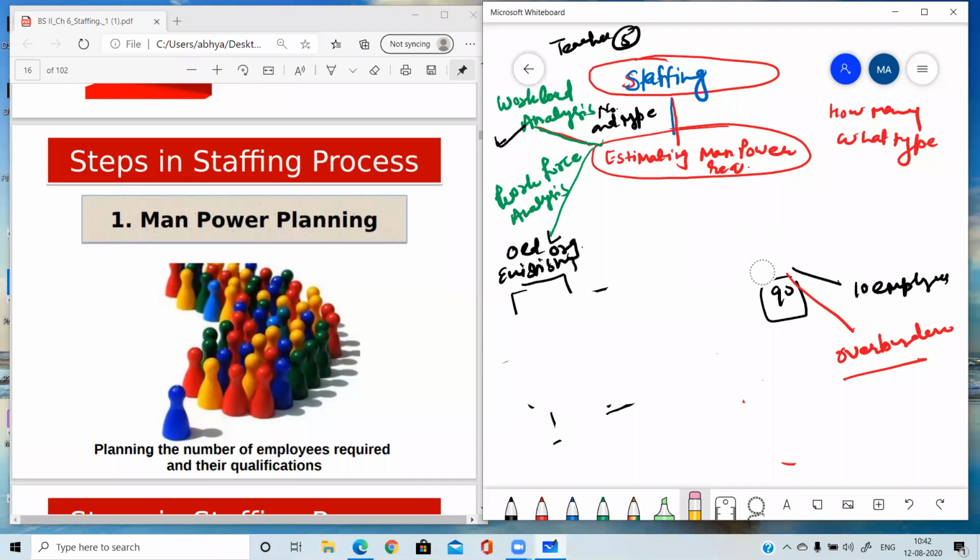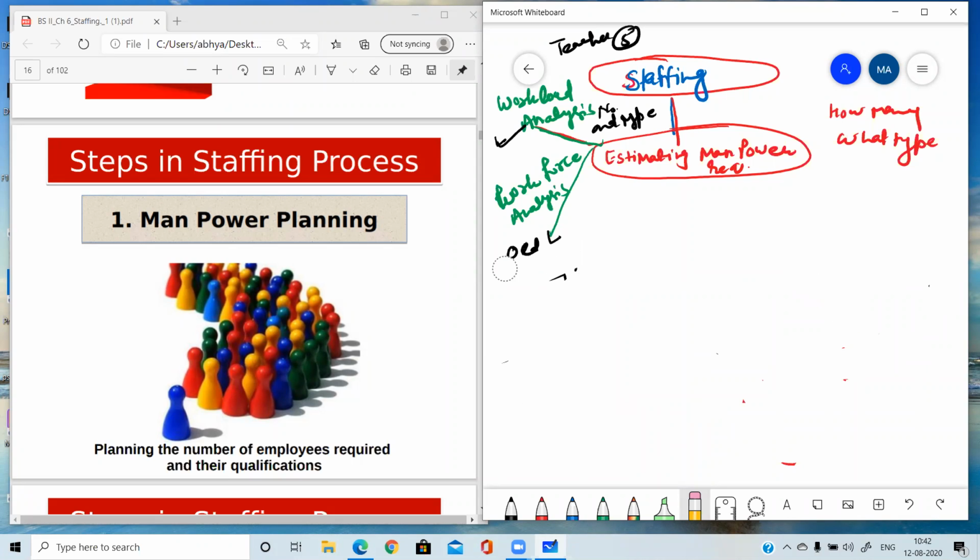Workforce analysis means analyzing the existing number of employees in the organization, whether the organization is understaffed or overstaffed. This is the situation, and both are not good for any organization. And workload analysis means analyzing the number and the type of employees, what type of employees are required.